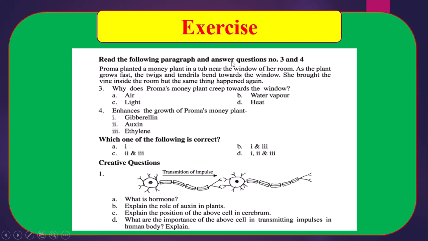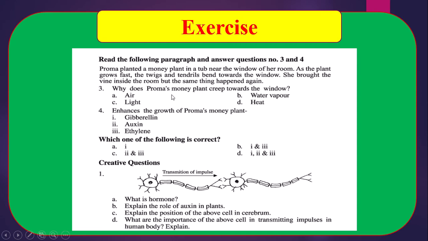Read the following paragraph and answer question number 3 and 4. Proma planted a money plant in a tub near the window of the room. As the plant grows fast, the twigs and tendrils bend towards the window. She brought the vine inside the room, but the same thing happened again. Number 3, why does Proma's money plant creep towards the window? A, air, B, water vapor, C, light, D, heat. Correct answer will be light, that means C is the correct answer here.